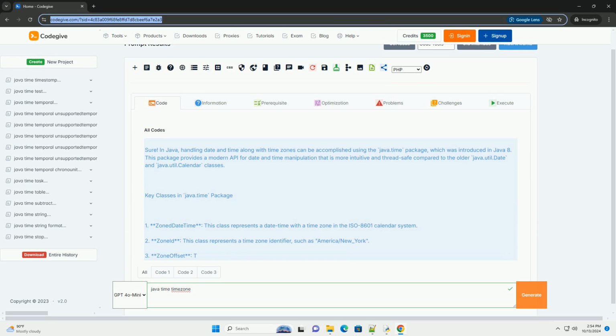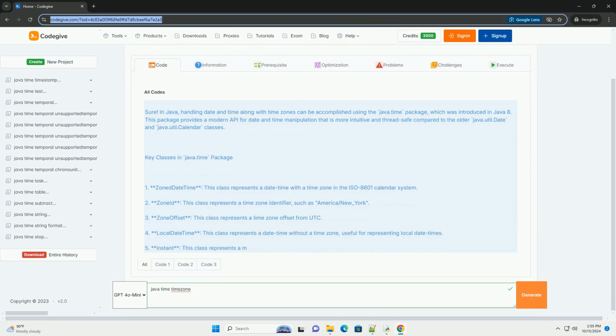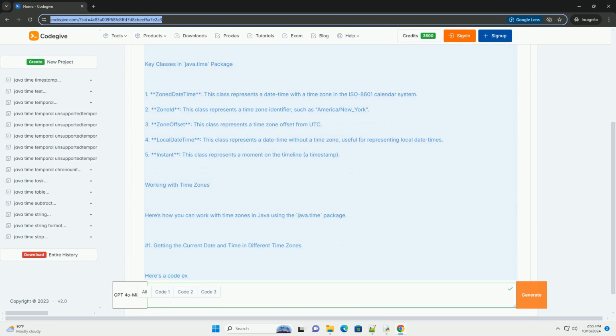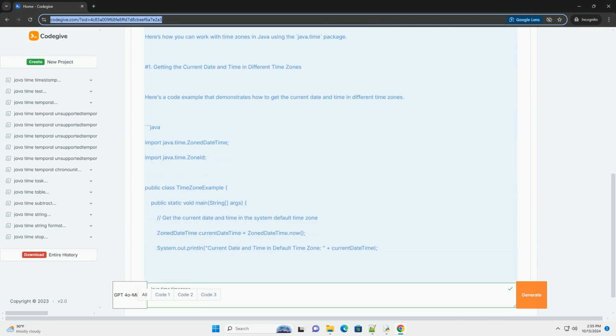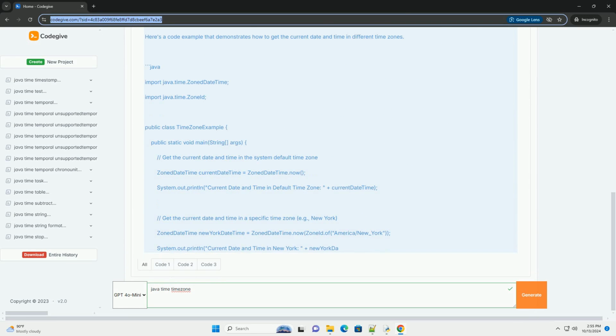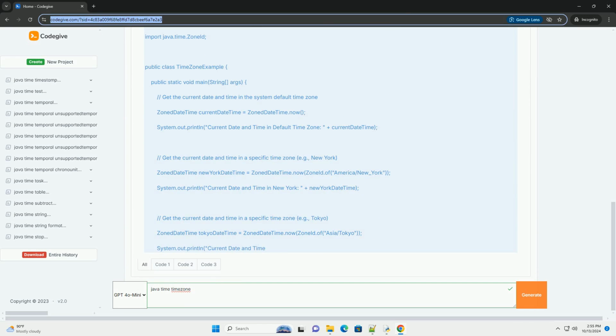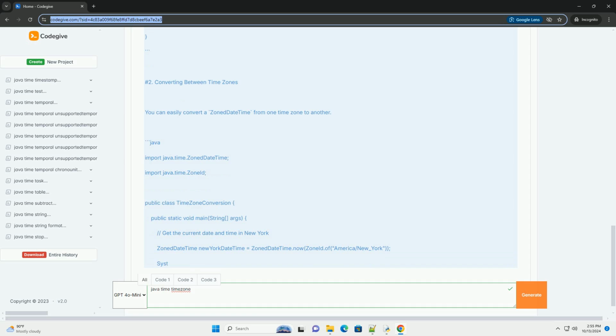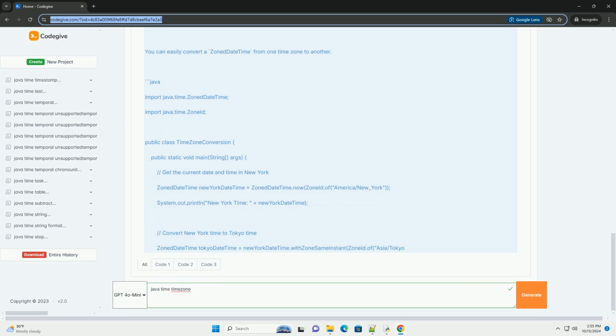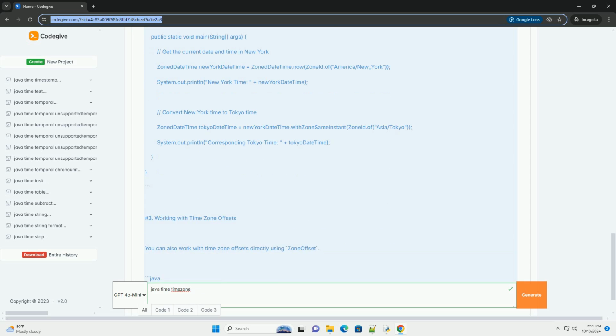Sure. In Java, handling date and time along with time zones can be accomplished using the java.time package, which was introduced in Java 8. This package provides a modern API for date and time manipulation that is more intuitive and thread-safe compared to the older java.util.Date and java.util.Calendar classes.